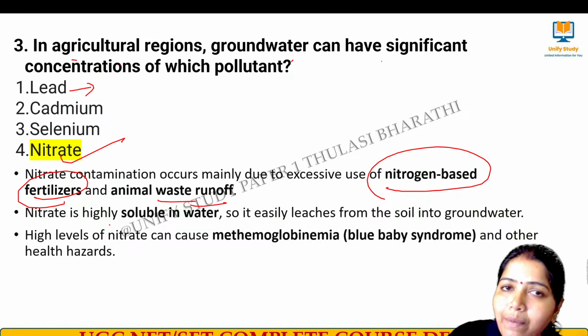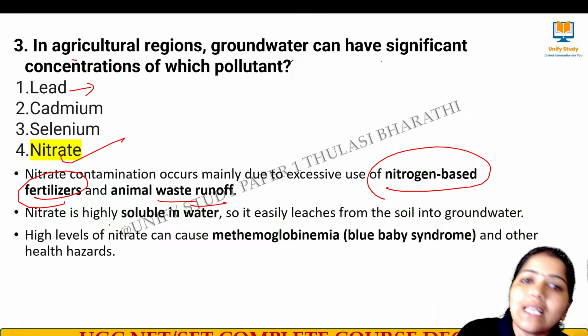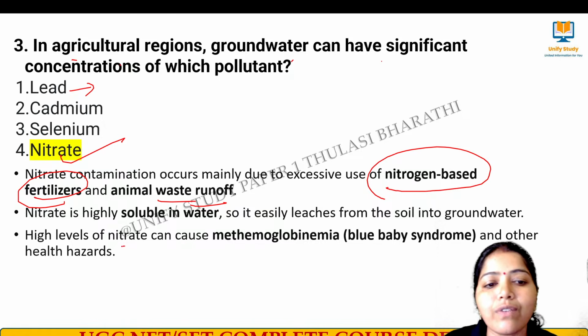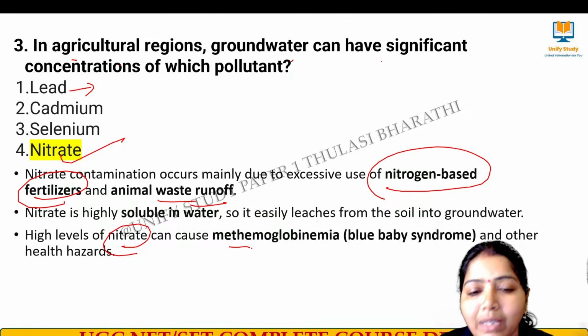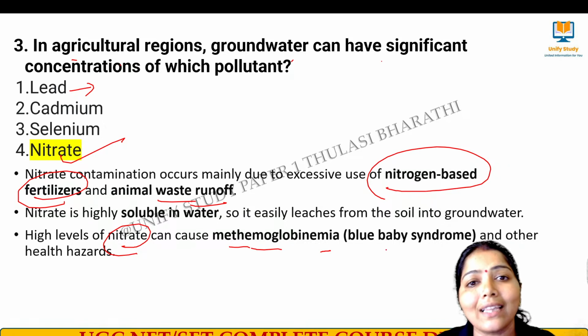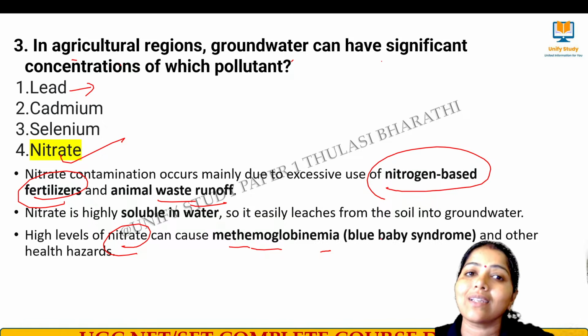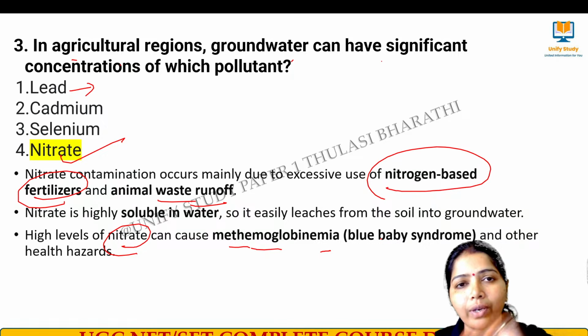So nitrate is soluble in water, so it easily reaches the groundwater and it gets contaminated. High levels of nitrate can cause methemoglobinemia, and that is nothing but blue baby syndrome. So blue baby syndrome is because of which pollutant? That is nothing but nitrate. Okay, you can also connect it.